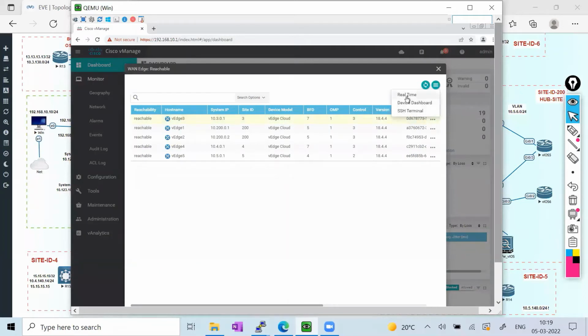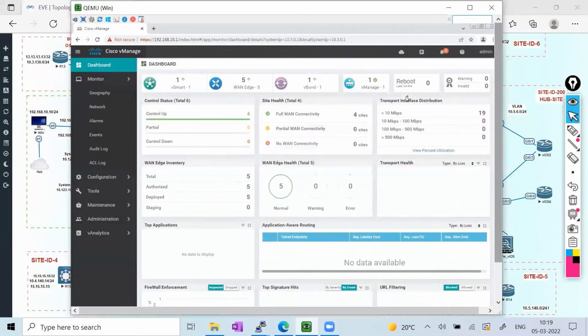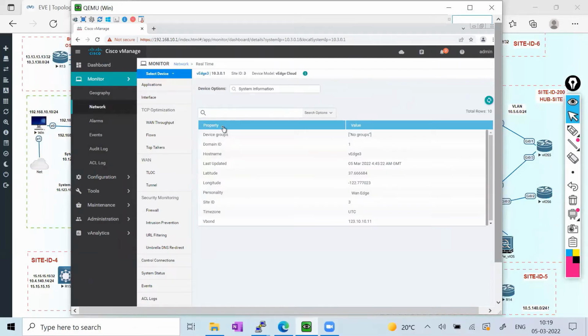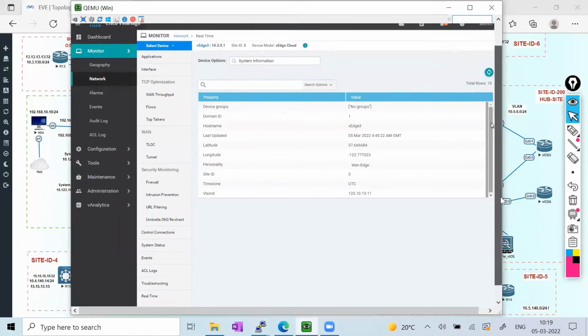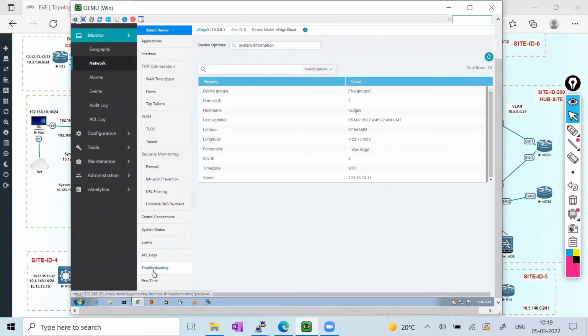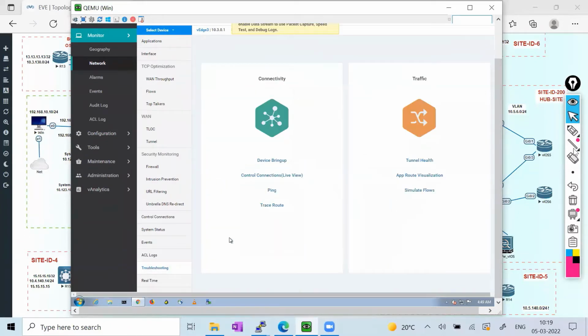This is something we are going to interact with in the live session, and troubleshooting and checks via the GUI instead of the CLI. This is the best way to do the troubleshooting. So I'm going on the real time, and after real time you have a section for troubleshooting. In the troubleshooting you have the option to simulate the flow.